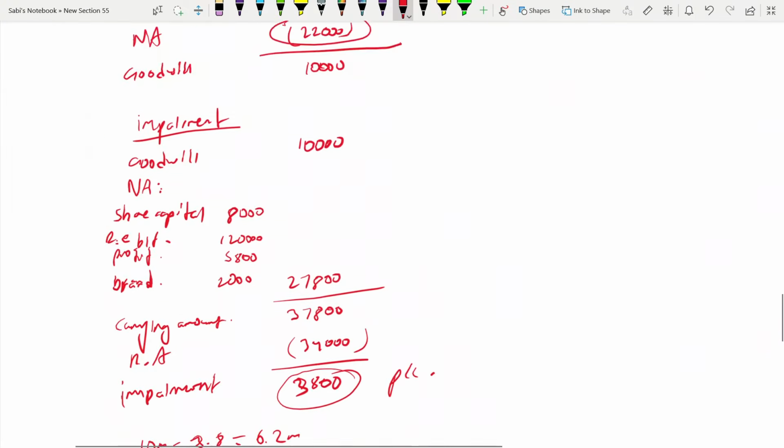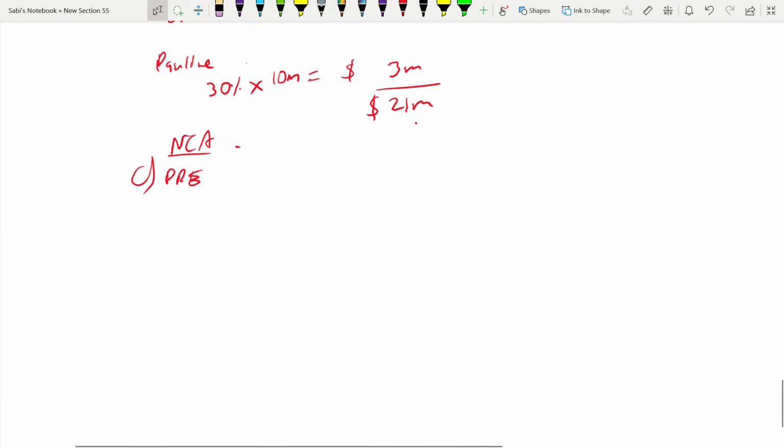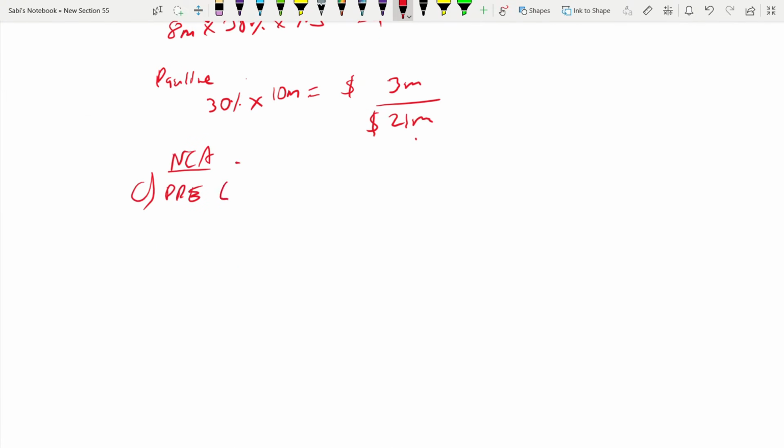So here, now you will have goodwill. First we'll show 36,800 plus 20,800, which will be 57,600. Then we have goodwill. We have calculated it in A, which is 6,200. You have to remove your impairment. We calculated goodwill at 10 million. Impairment we got 3.8. 10 minus 3.8, 6.2 million is the goodwill.